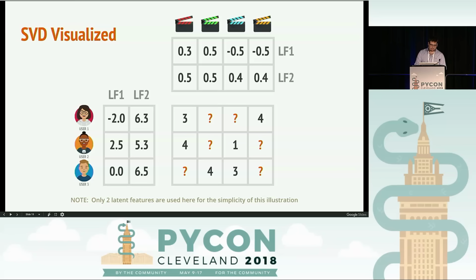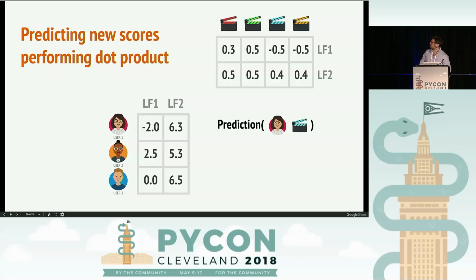So now we have these latent features. What can we do with them? Well, today I want to show 2 use cases of how we can use these latent features. The first one is to predict new scores. Effectively, once we generate these latent features, we can predict the rating between any combination of user and movie. So let's take an example here. Let's say we had our user 1, and we wanted to predict what user 1 would think about the blue movie. So we just perform a dot product between the latent features of user 1 and the latent features of the blue movie.